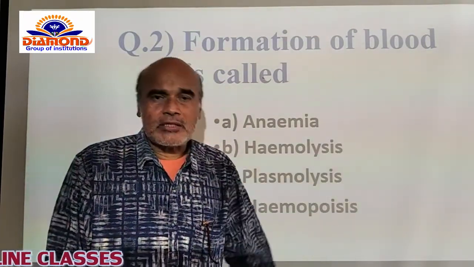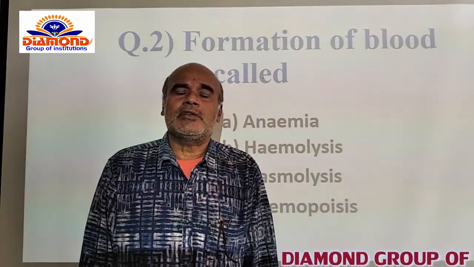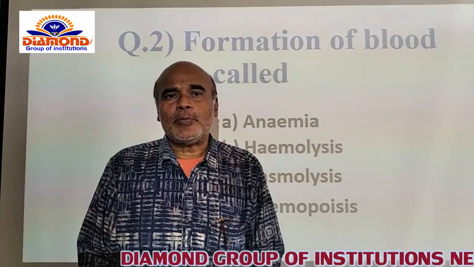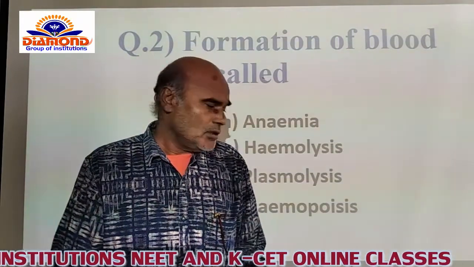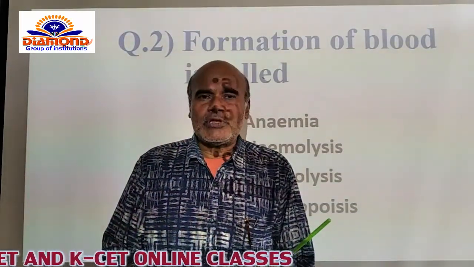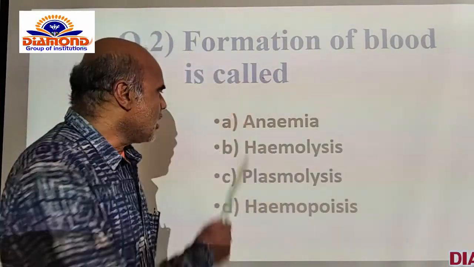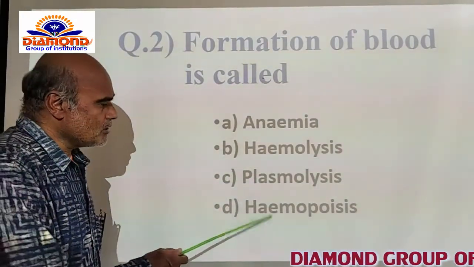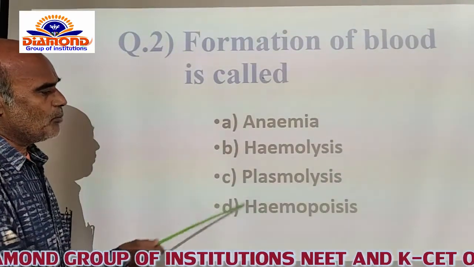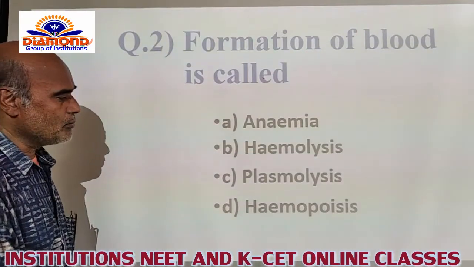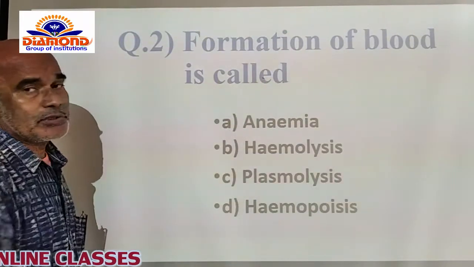Of course, hemopoiesis is basically classified into 2 types also: erythropoiesis and leukopoiesis. Erythropoiesis is a process which involves the production of RBC from the bone marrow. Or else, the production of WBC from the bone marrow is called leukopoiesis. That's why among A, B, C, D, the D option is the correct option, that is called hemopoiesis. The production of blood in the body of living animals or advanced organisms can be named hemopoiesis itself. Now I am opting for the D option for this question.